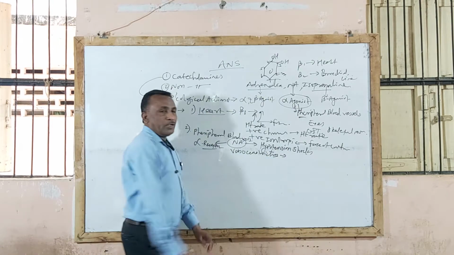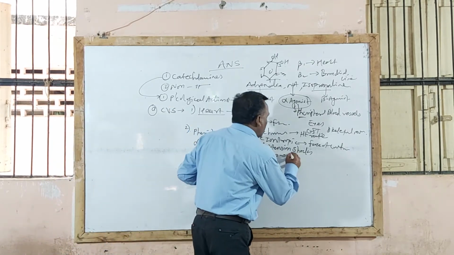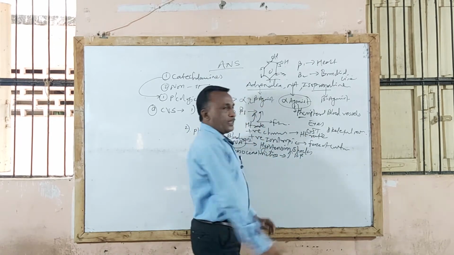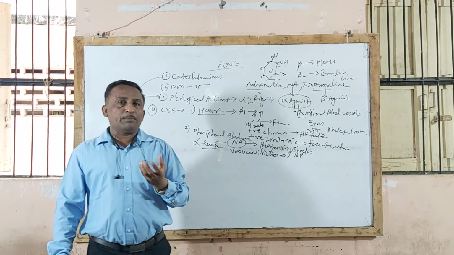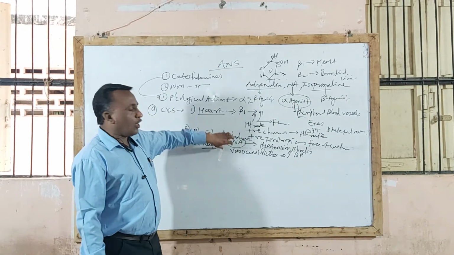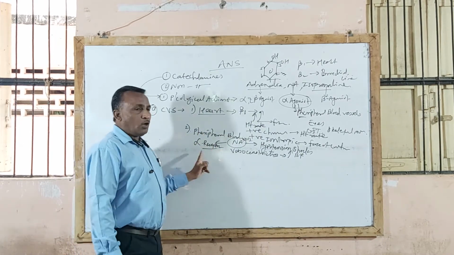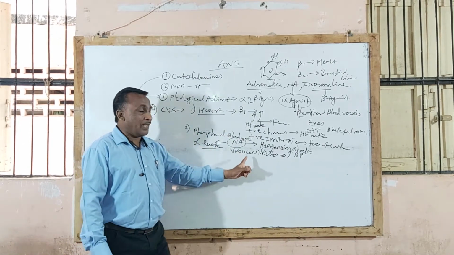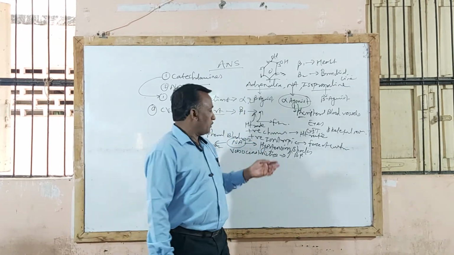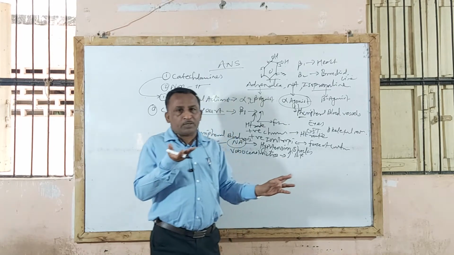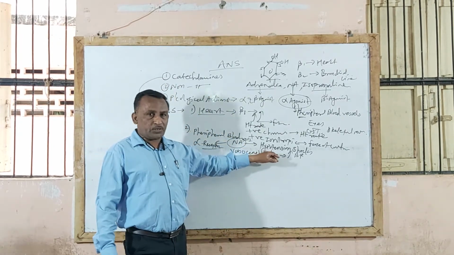Vasoconstriction of peripheral blood vessels, and due to vasoconstriction, the action on peripheral blood vessels increases blood pressure, and therefore noradrenaline is suitable in hypotension shock. For a patient whose blood pressure is low, we give noradrenaline or phenylephrine. That drug, by acting on alpha receptor, produces a vasoconstriction effect on peripheral blood vessels, and due to vasoconstriction there is a rise in systolic blood pressure, and so the drug is used in the treatment of hypotension patients.